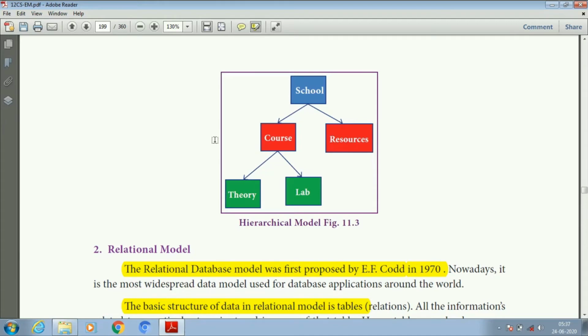After that, courses act as a parent node, and theory or lab is the child node. So here one parent has many children, but one child has only one parent.